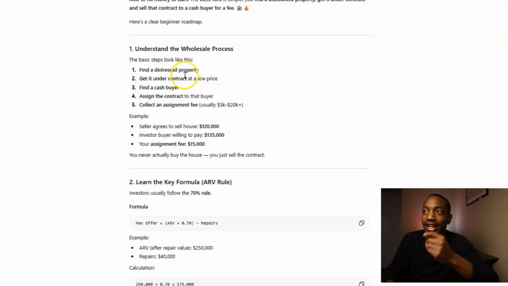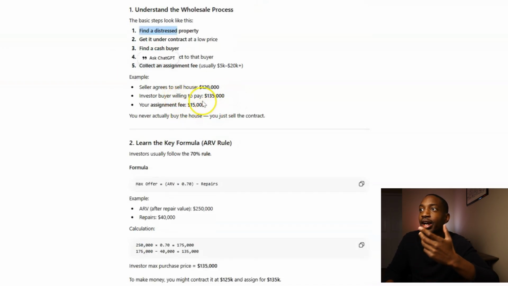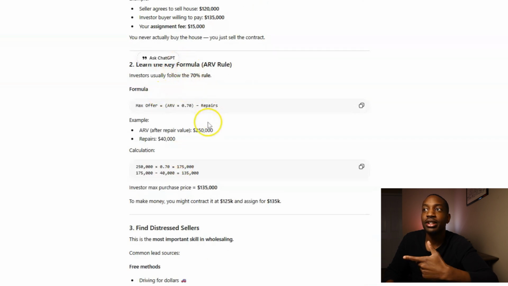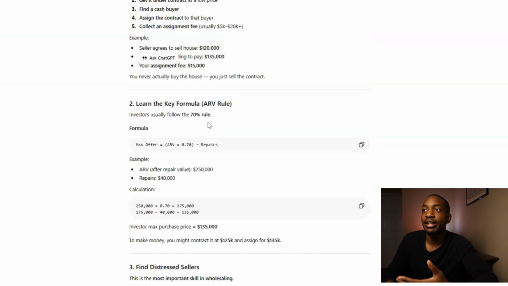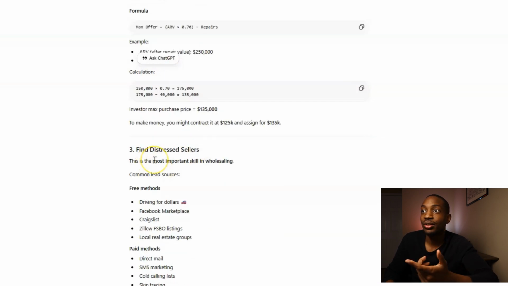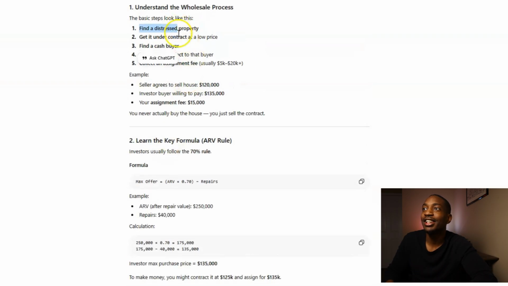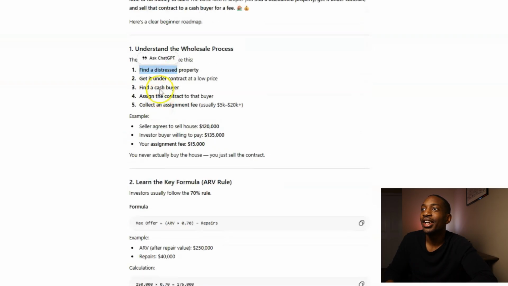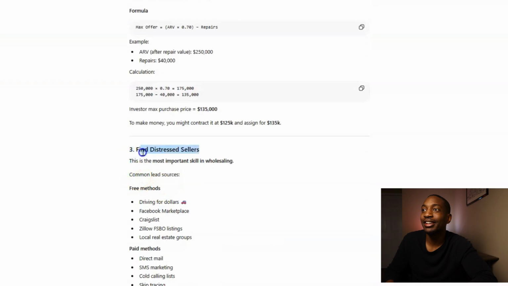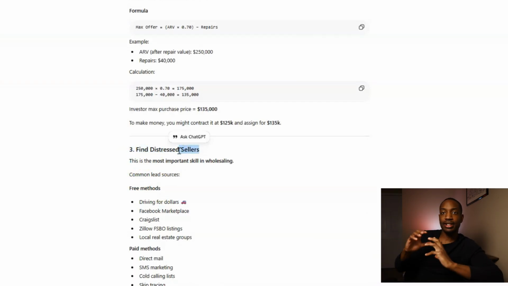And that's the thing about ChatGPT. You can ask it, okay, how do I do step one? How do I find a distressed property? How do I sign the contract? Learn the formula, the 70% rule. As some of you all know, find distressed sellers. Okay, you see that? Look, it's going down the steps. So finding distressed properties is down here. So impressive, right? Just learning exactly the steps of wholesale.